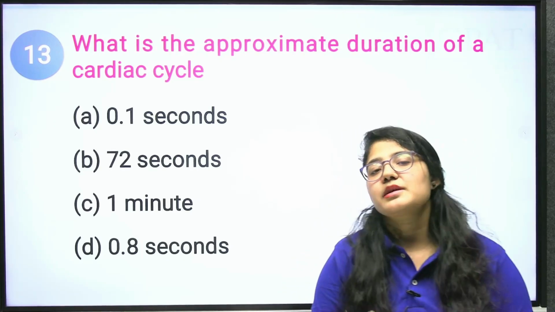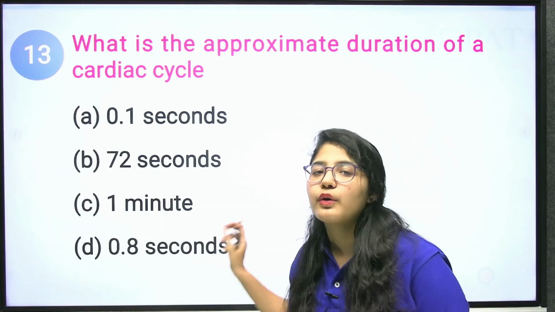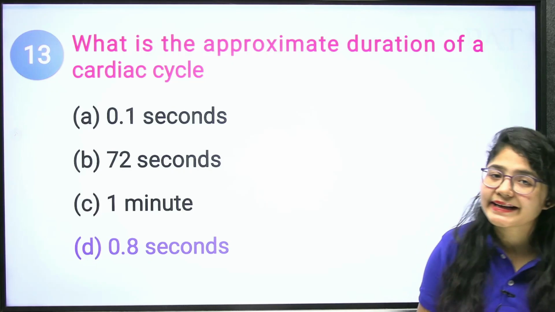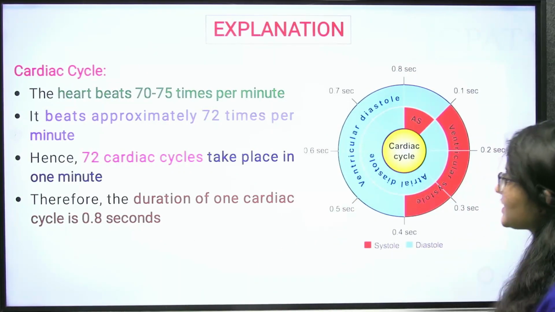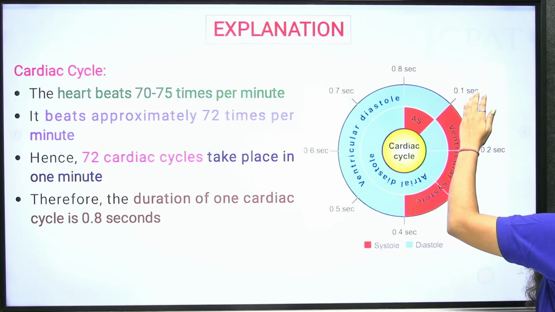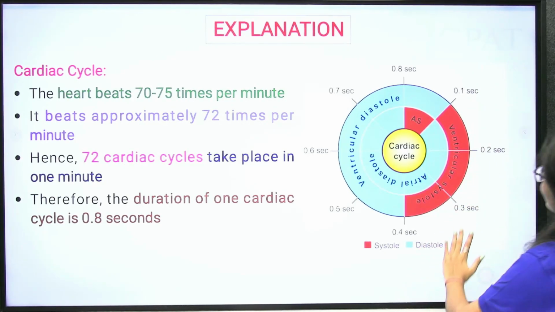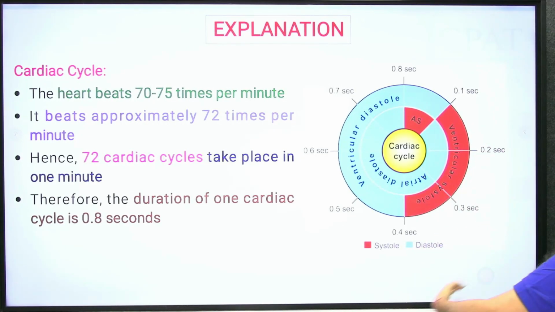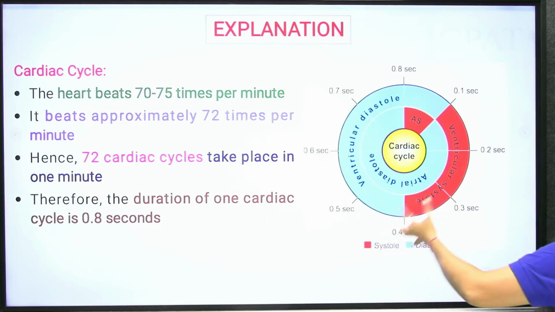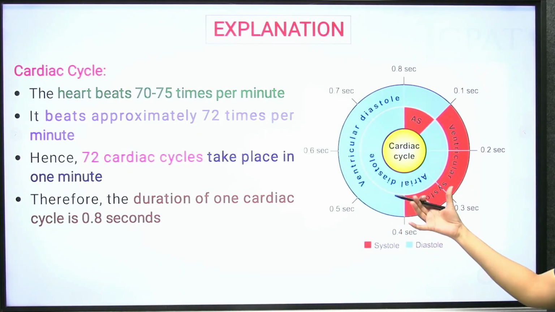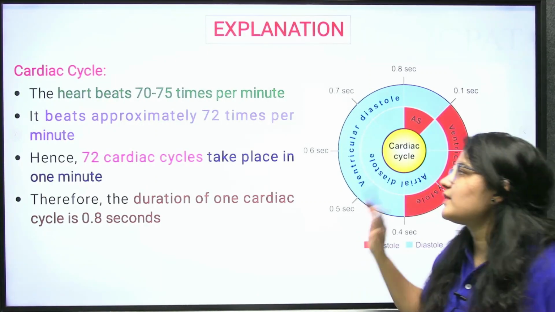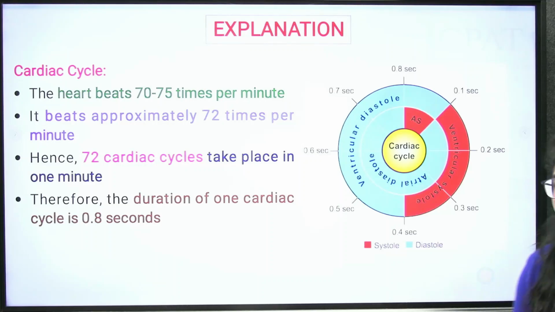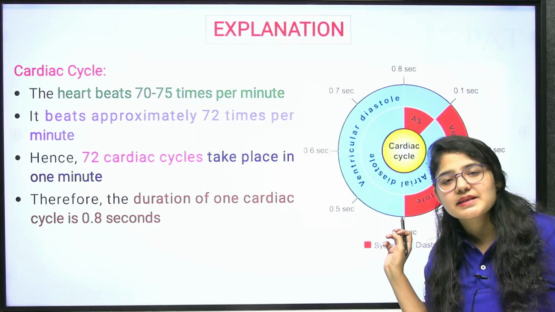The approximate duration is 0.8 seconds. What is the correct answer? That is 0.8 seconds. Just see the cycle, which says approximately 0.4 seconds is required for your systolic condition. Also, the rest is responsible for your diastole condition. Clear? As a difference in your atrium and ventricles. Clear? The correct answer will be 0.8 seconds to complete one cardiac cycle.